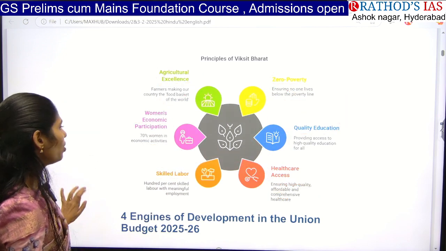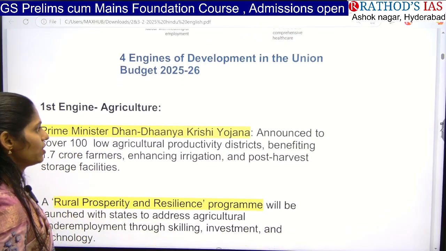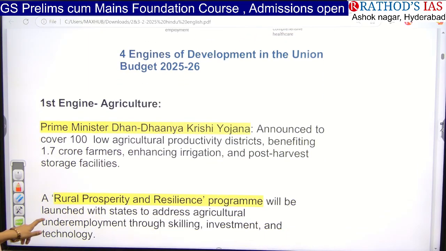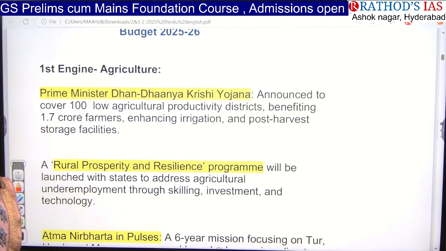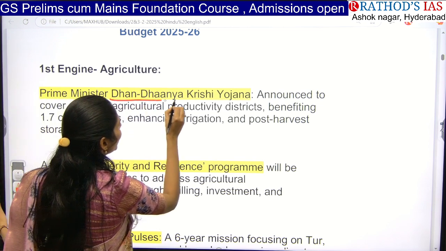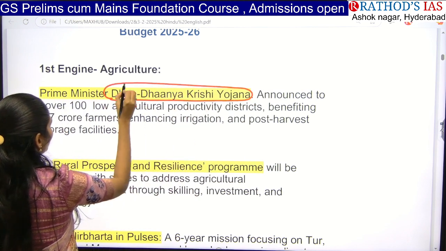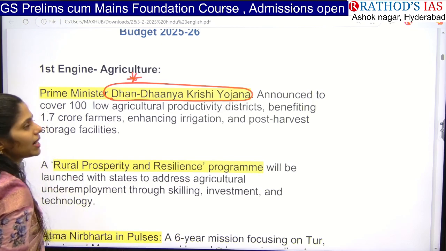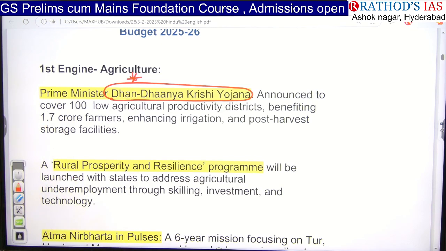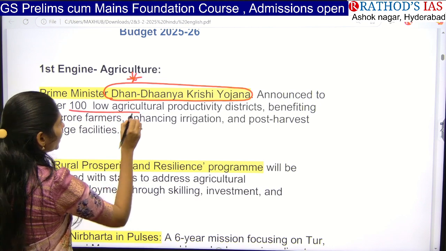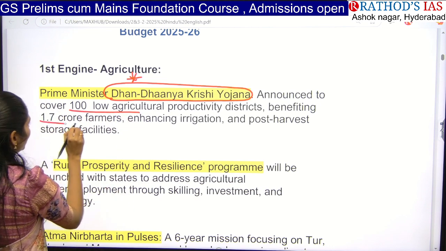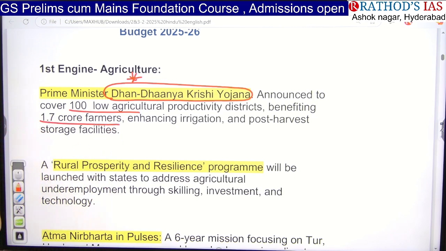And now let us see what are those four engines of the Union Budget. So first of all, the first engine is, as I said, agriculture. Regarding this agriculture, the government came up with a scheme called Dhan Dhanya Krishi Yojana. You have to remember this for sure, guys. Our budget came up with a scheme called Prime Minister Dhan Dhanya Krishi Yojana. So around 100 low agriculture productivity districts they are focusing on, so that it will benefit 1.7 crore farmers.